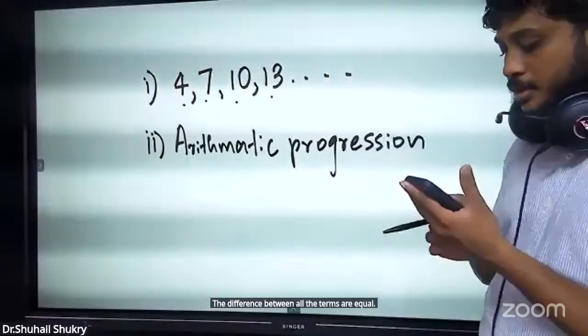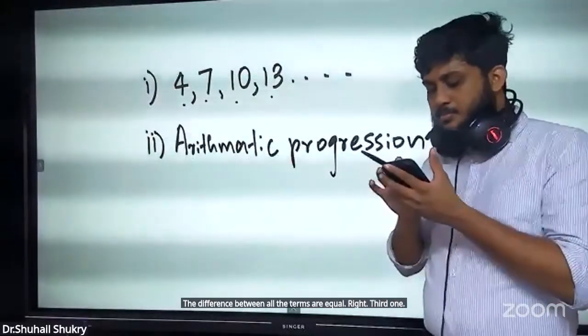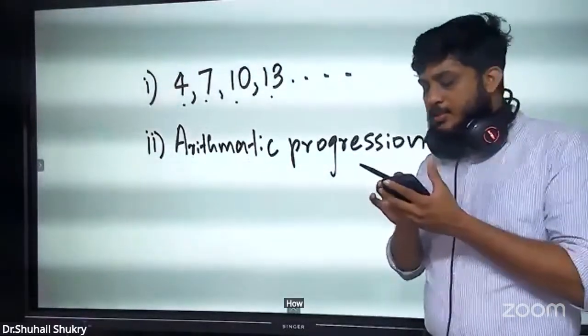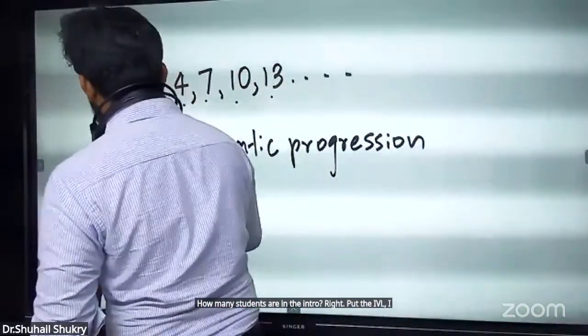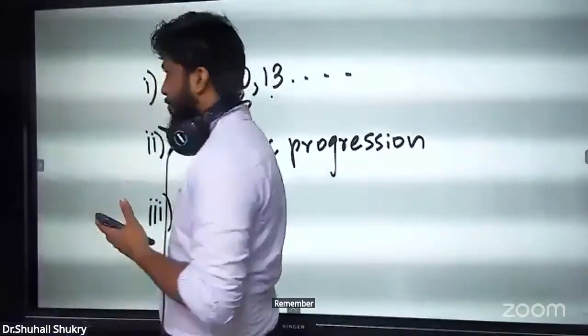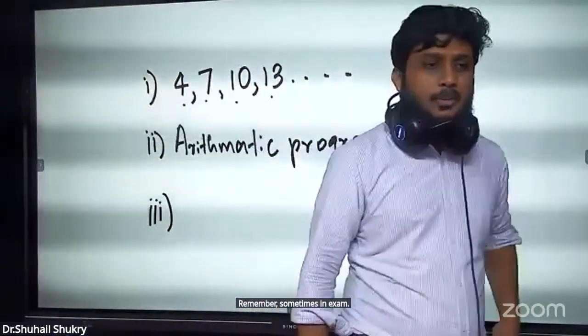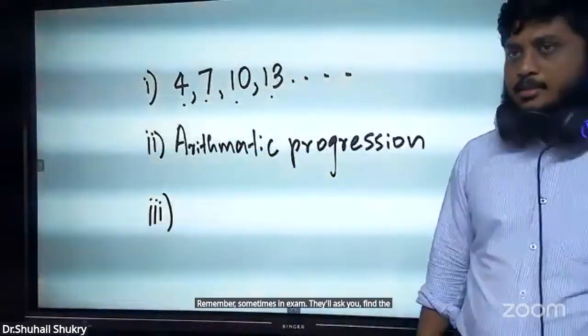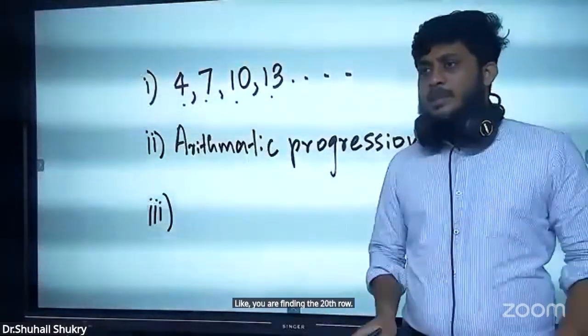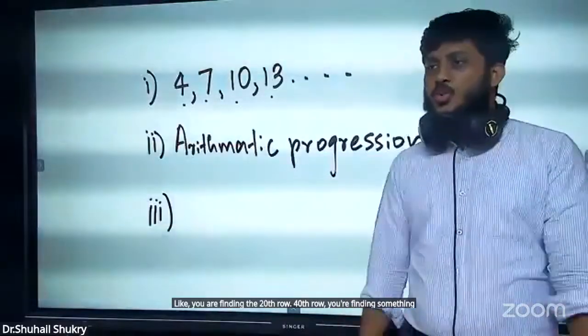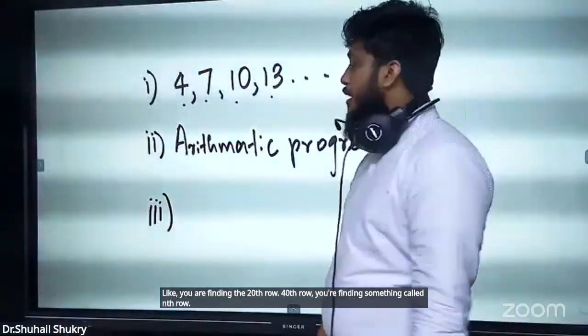Right. Third one. How many students are in the nth row? Remember, sometimes in the exam, they will ask you to find the nth row. Like you are finding the 20th row, 40th row, you are finding something called the nth row.